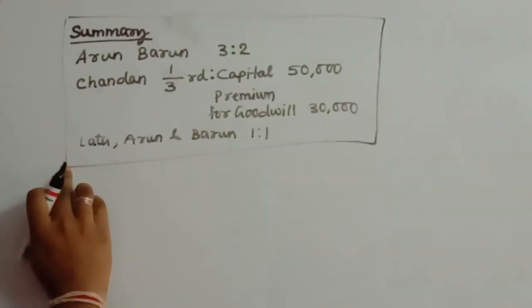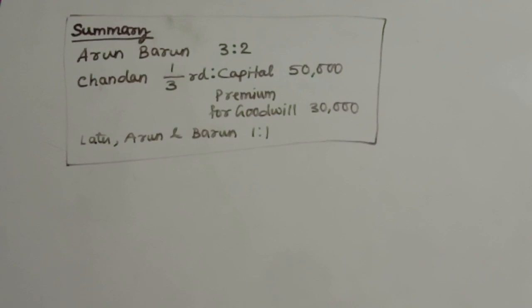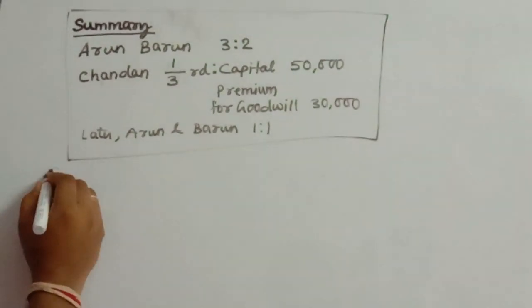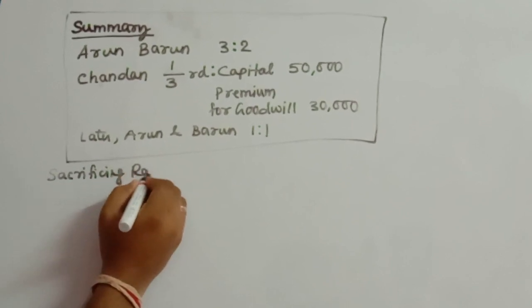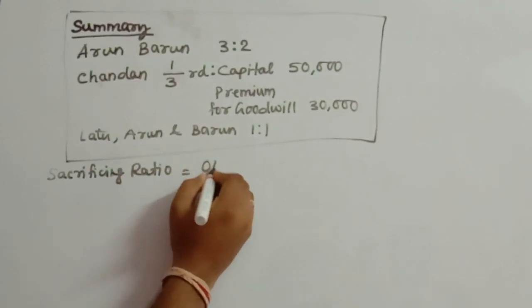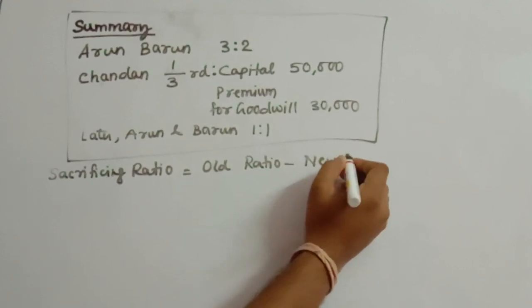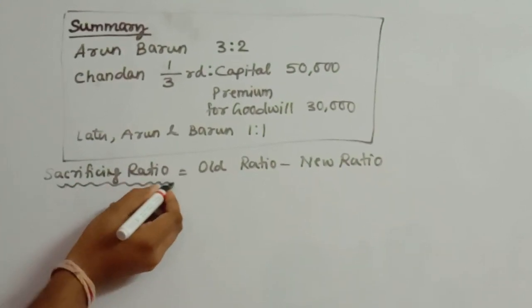Now the question wants us to find out the sacrificing ratio. For calculating the sacrificing ratio, we need the new profit sharing ratio, because the sacrificing ratio formula is old ratio minus new ratio. We need the sacrificing ratio for 2 reasons.